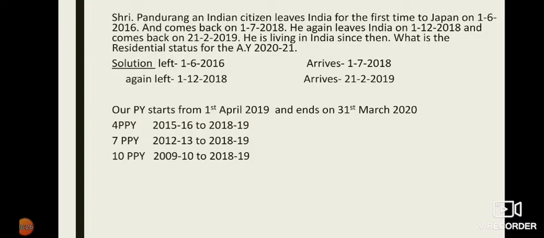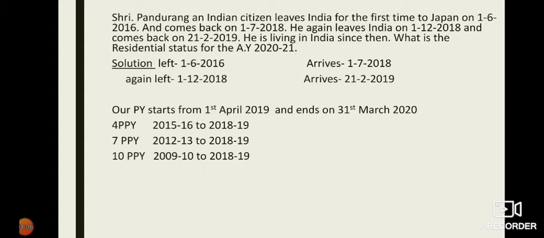The problem goes: Sri Pandurang, an Indian citizen, leaves India for the first time to Japan on 1/6/2016 and comes back on 1/7/2018. He again leaves India on 1/12/2018 and comes back on 21/2/2019. He is living in India since then. What is the residential status for the assessment year 2020-21?